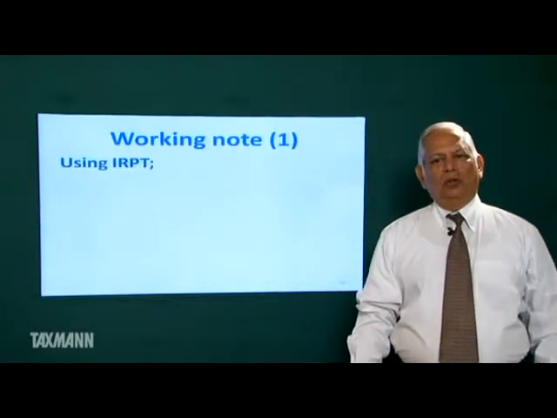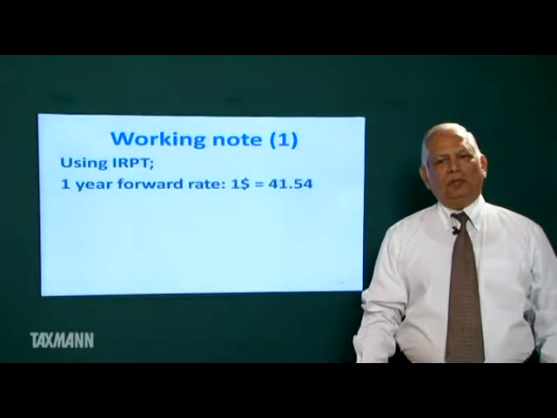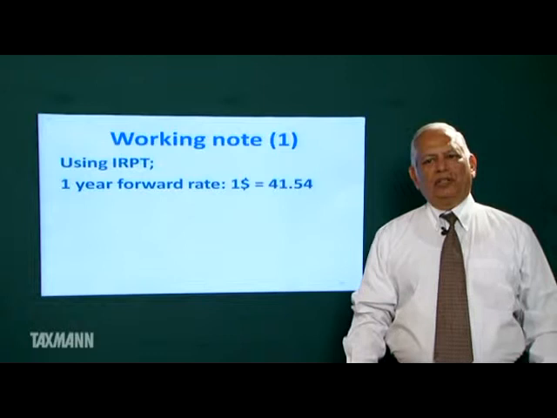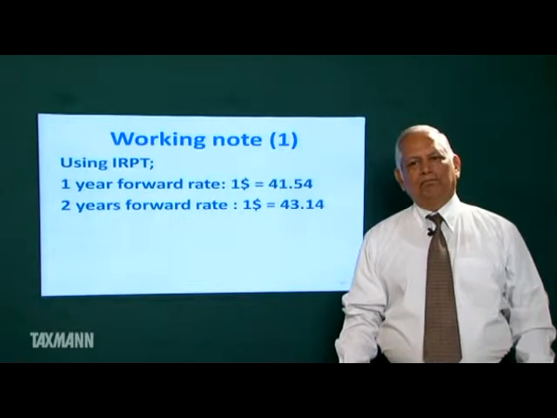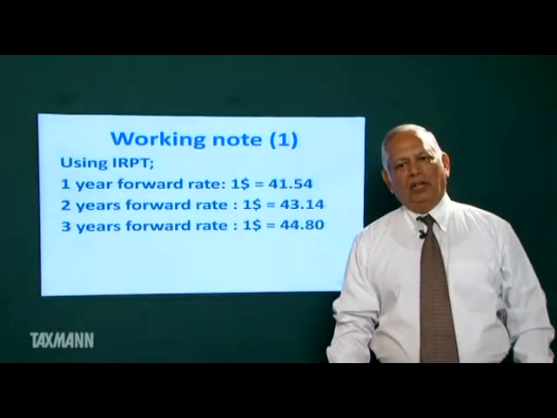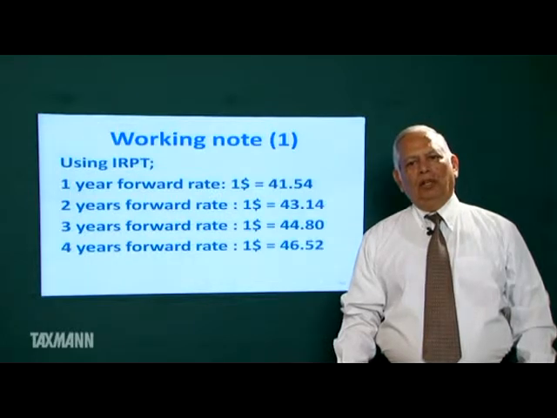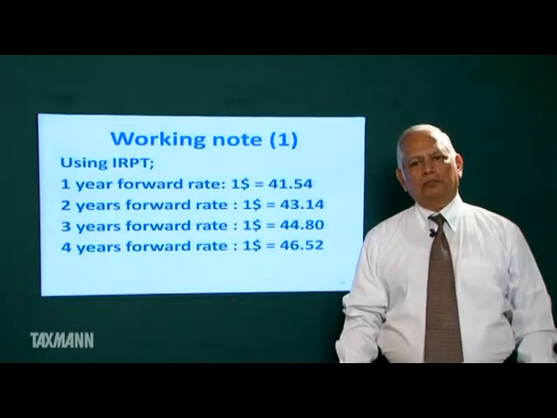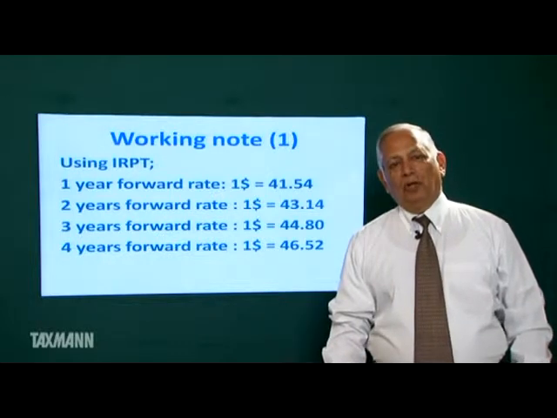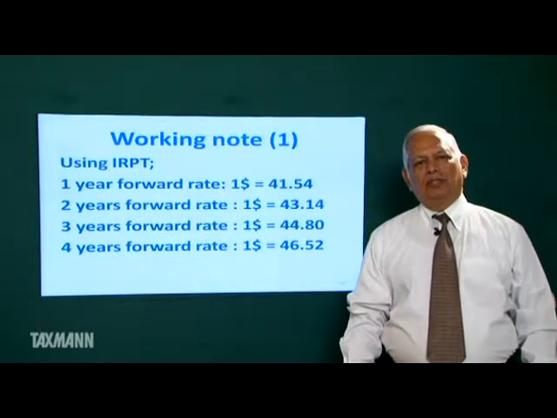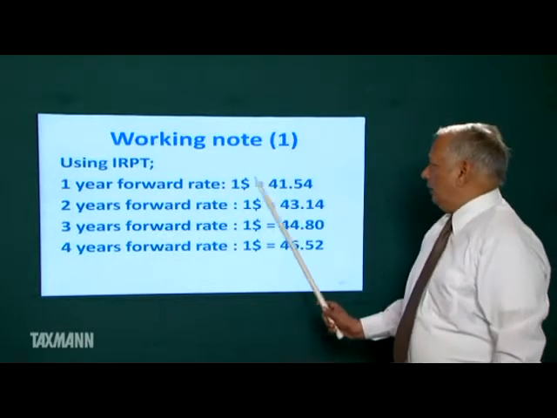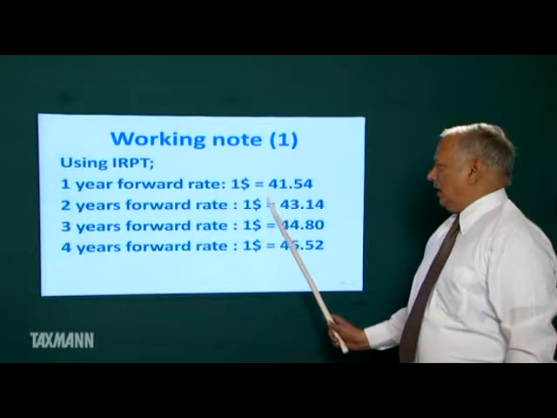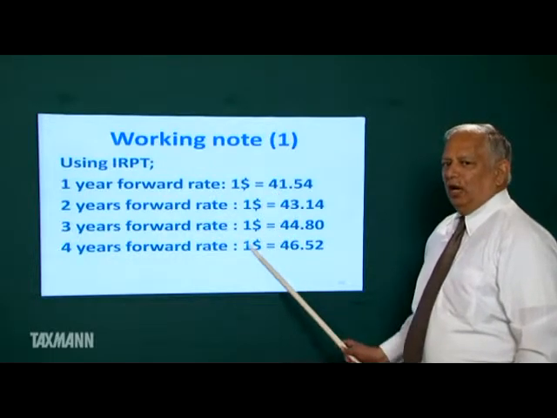Let's prepare some working notes. Using interest rate parity theory, we find first year forward rate. Then we find second year forward rate. Then we find third year forward rates. And then we find 4-year forward rate. We have to make 5 lease payments. First lease payment will be made when spot rate will be applicable. Next lease rent will be paid when this rate will be applicable, and so on.